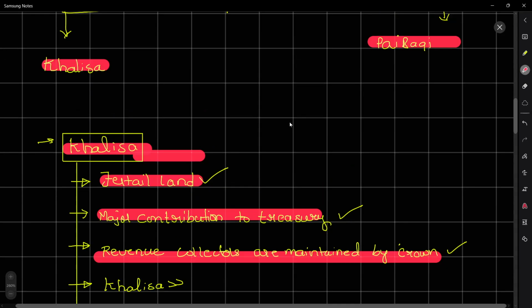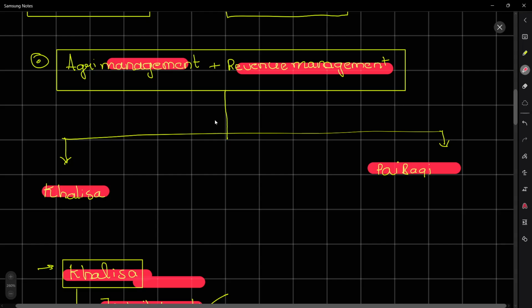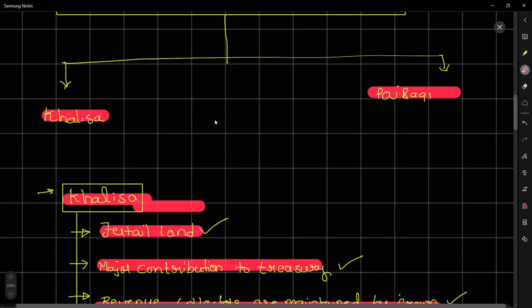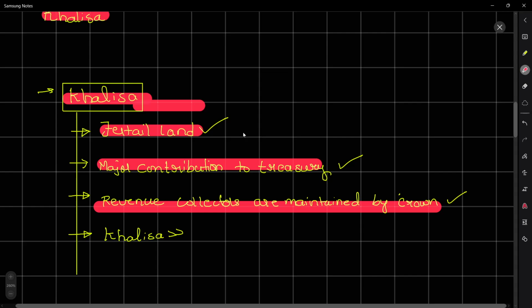So, what is this Khalisa land? Khalisa land is the most fertile land in the Ganges basin, which contributes most of the tax revenue into Akbar's or the Mughals' treasury. And the revenue collectors of this Khalisa land are directly appointed by the crown.